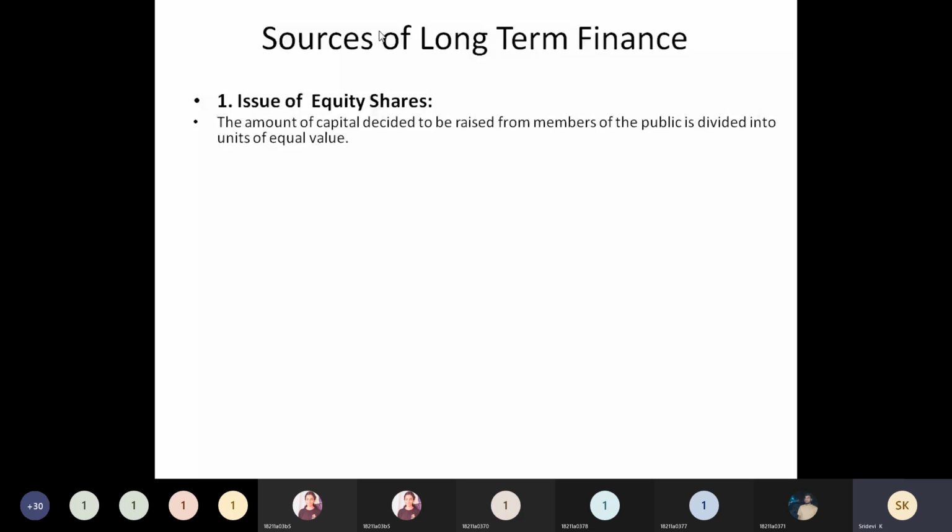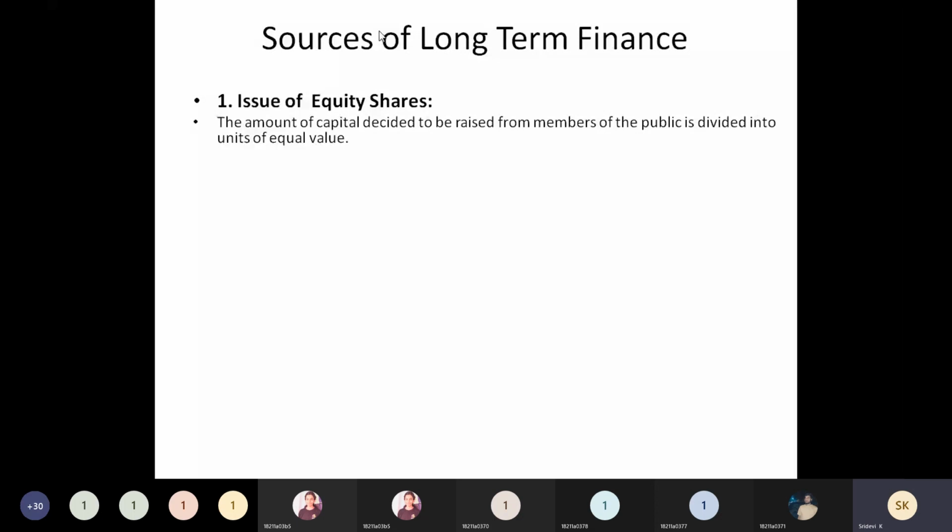So like that, depending on the amount the company requires, they will divide the total amount into shares based on the value they are going to prefer to get from the public. All these units which you are going to divide will be having equal value.